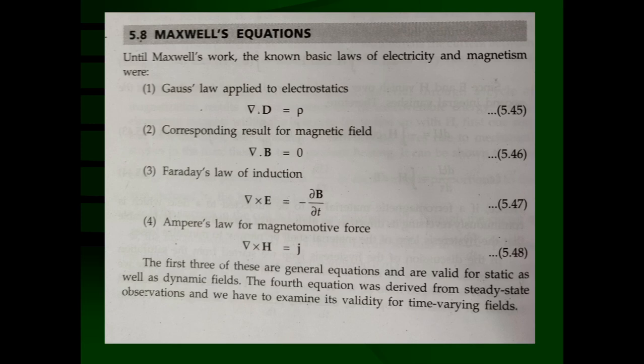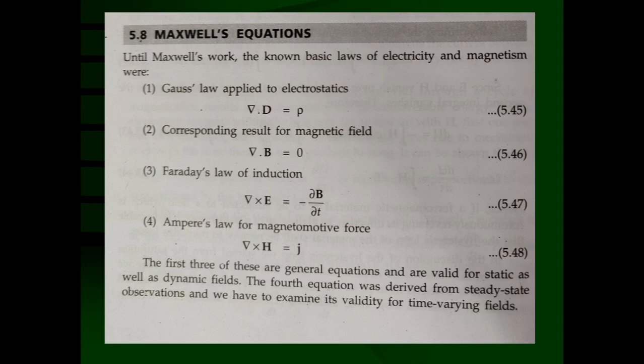This confusion was cleared by Maxwell, and he added a new term in equation number 4, and that new term is called the displacement current density, del D upon del t. This is the displacement current density. How he introduced this one, that we are going to see here. The first three of these are general equations and are valid for static as well as for dynamic conditions. The fourth equation was derived from steady state observation, and we have to examine its validity for time varying fields.